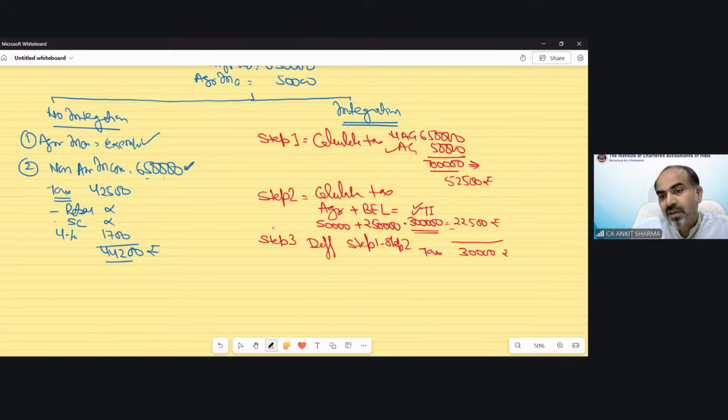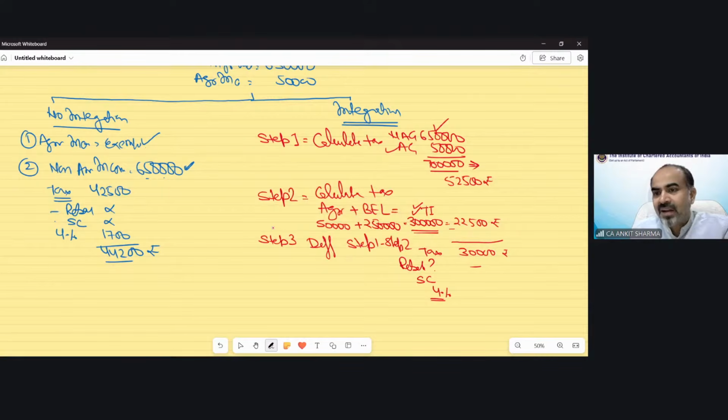On this, now you can see whether rebate is applicable or not. If you see, rebate is not applicable in this case because your non-agricultural income is exceeding 5 lakhs. So there would not be any rebate in this case. And because rebate is not applicable, no surcharge because it is not exceeding 50 lakh rupees. Cess needs to be applicable in this situation, so we need to apply the cess in this case.